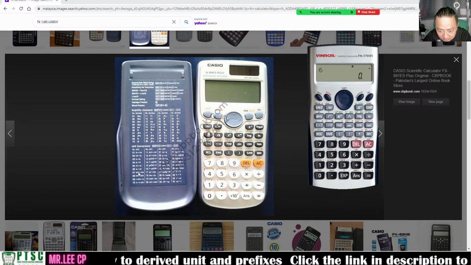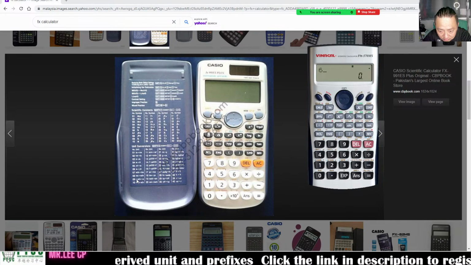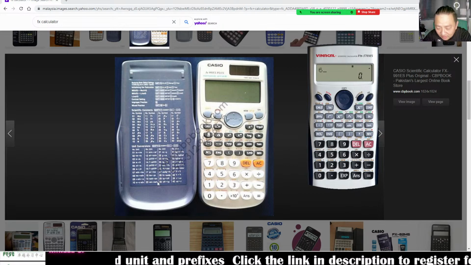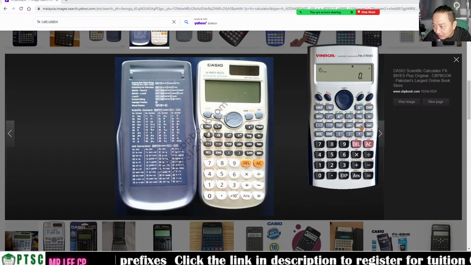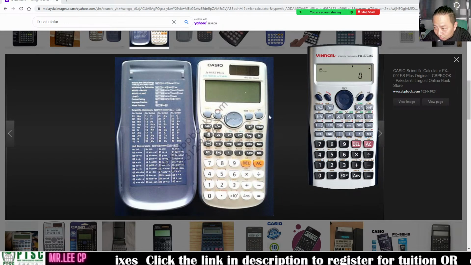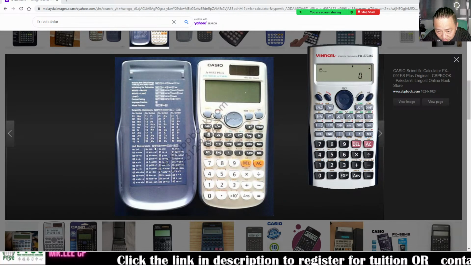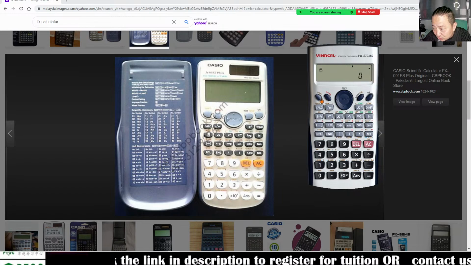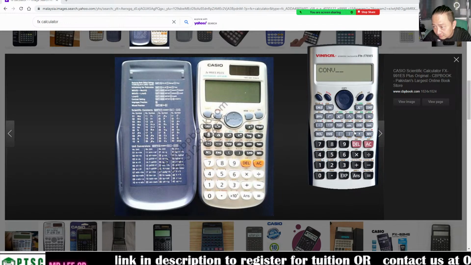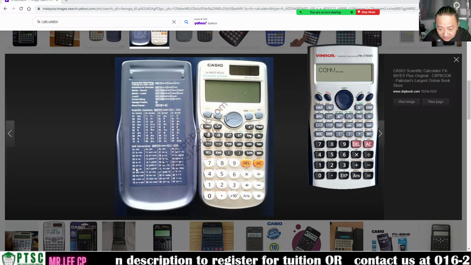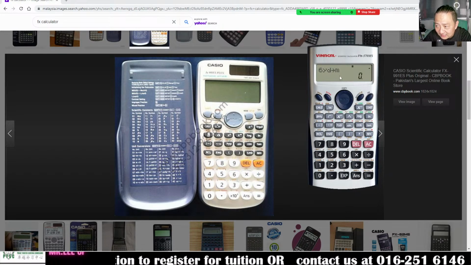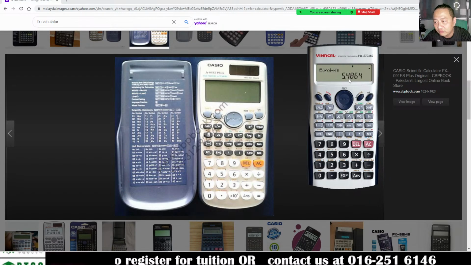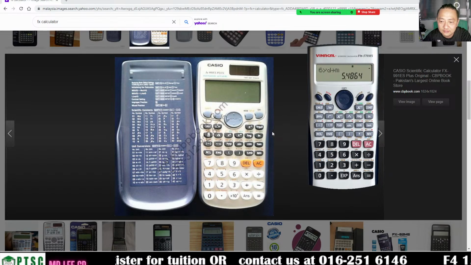Meter to yard, mile, kilometer. 6 yard, you press 6. Then you want to press conversion. Unit is shift conversion. Yard is 0.5. 6 yard is how many meter? Okay. 5.4.